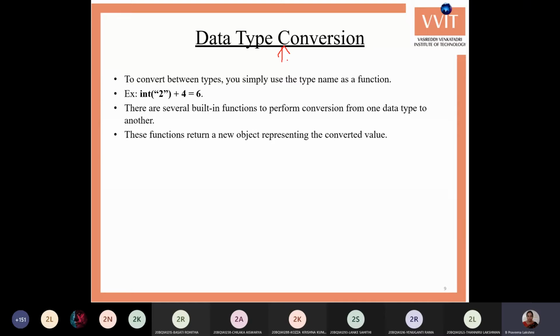So Python treats the standard values also as objects, so we cannot directly convert a value into another data type. So we require the data type conversion functions; then only we can easily convert one type of value to another type.